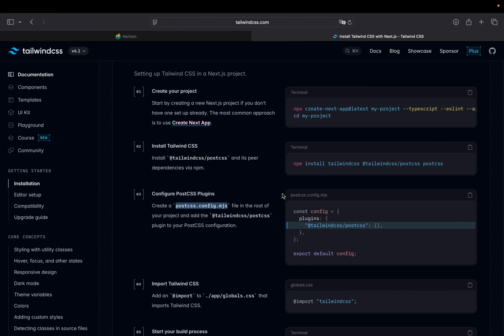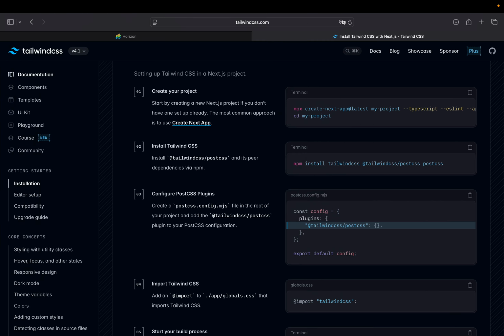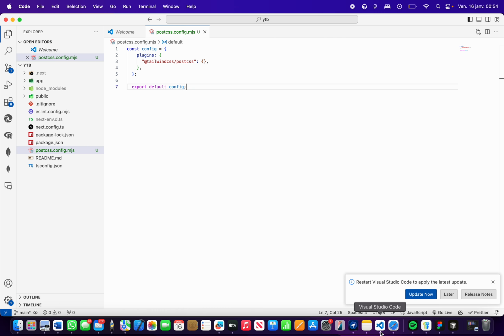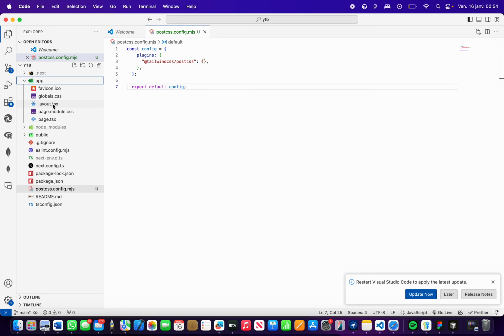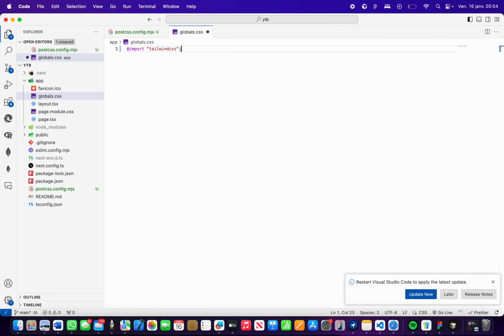Okay, so next thing will be to copy this, put it in here, save, don't forget. Nice. Now we need to import Tailwind CSS, of course, into our global CSS or whatever your CSS file is. Command A to select everything, Command S. Nice.